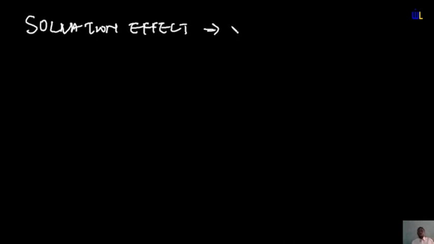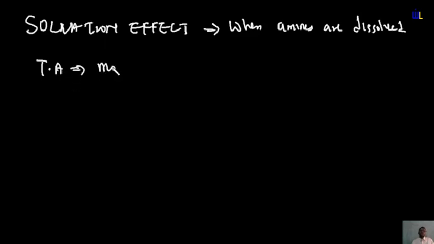So when amines are dissolved in water, or basically when amines are dissolved, what you're going to consider is solvation effect. Now the thing about solvation effect is this: just as in electronic effect, the more the alkyl groups, the higher the effect. But in the case of tertiary amines, they have more alkyl groups, and that alkyl group crowding actually leads to what we call a steric hindrance.